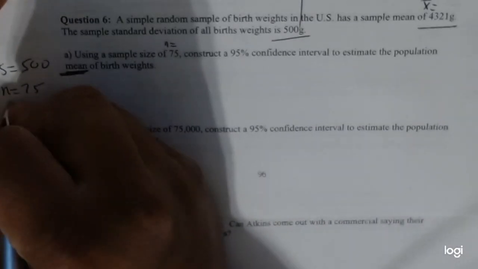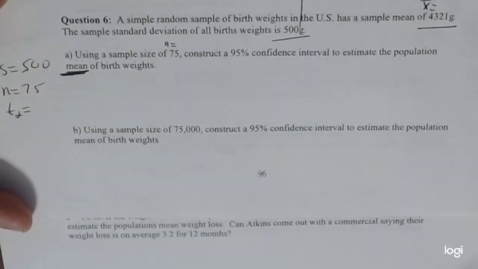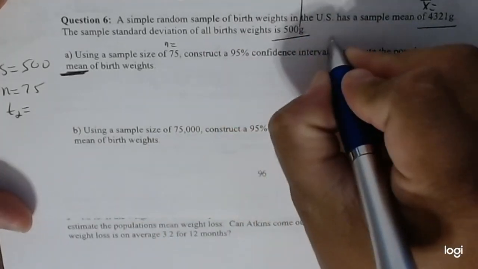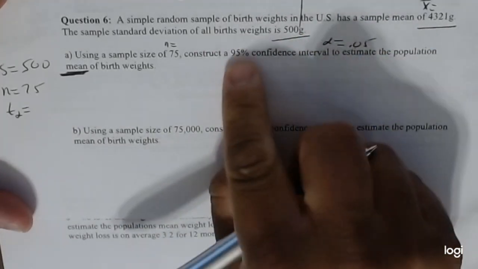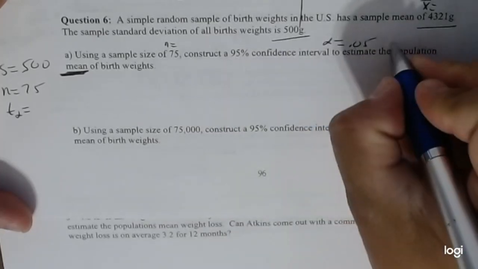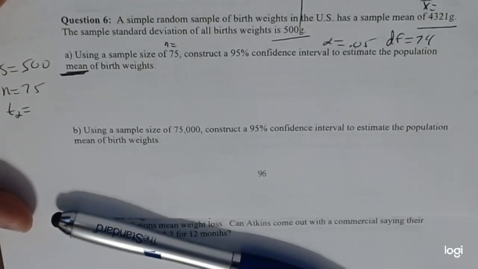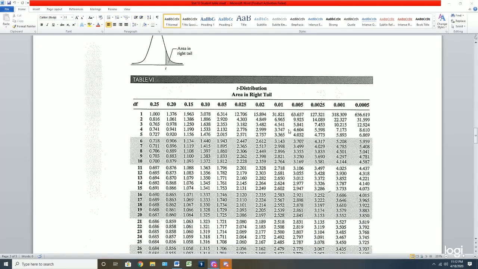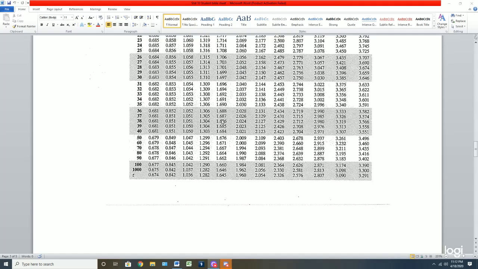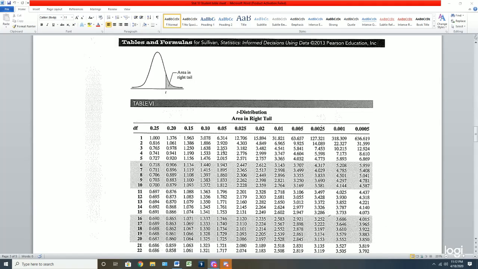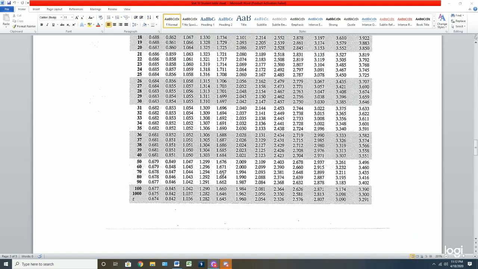And now find our t-value. So alpha is going to be 0.05 again, because 1 minus 0.95. And degrees of freedom in this case is going to be 74. So if we go to find our t-value, let's see what we get. So we have 0.05 going down to 74 degrees of freedom, which we don't have. So what's closer? Is 74 closer to 70 or 80? Pretty sure everybody said 70, right? So our t-value is going to be 1.667.